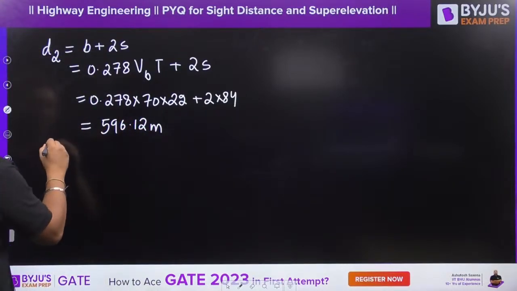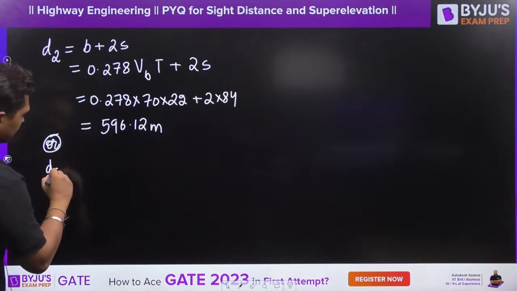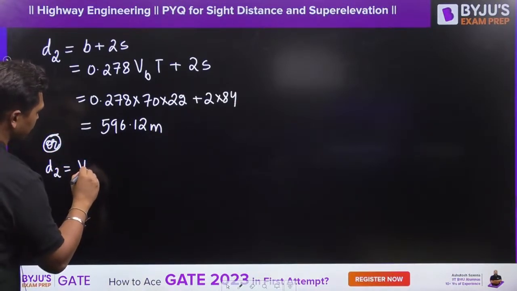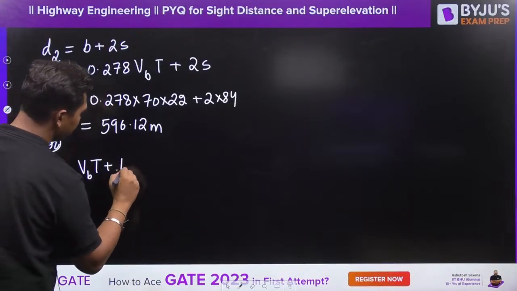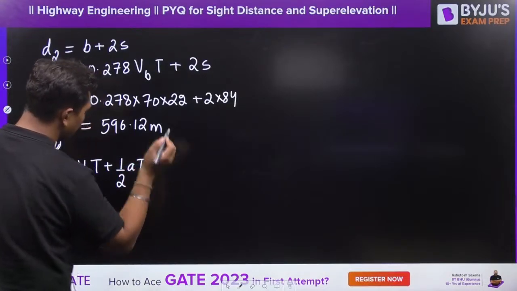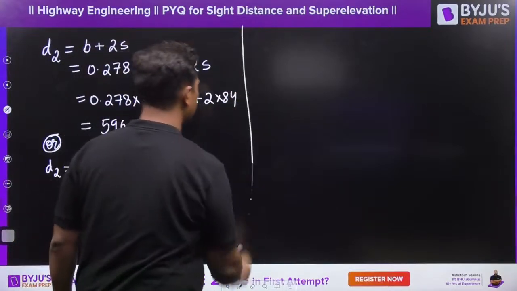Or D2 is equal to VB T plus half A T square, also up to you. This also you can do.